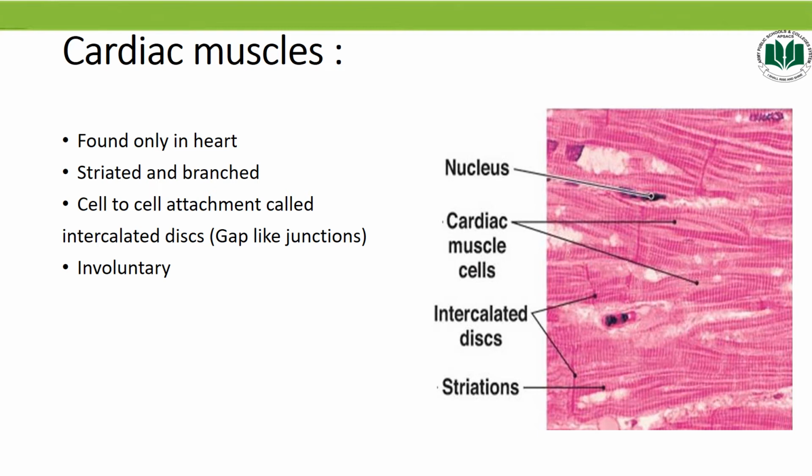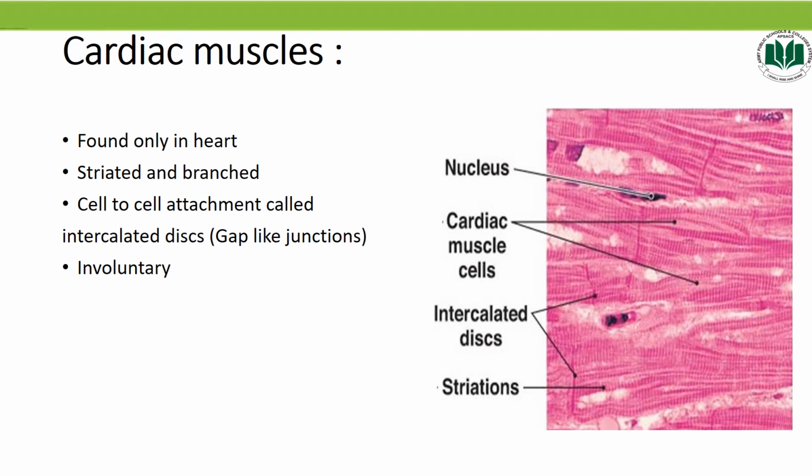The one cell of the cardiac muscle is attached with the other cell by a disc called intercalated disc, which has a gap-like projection or junction that allows action potential to pass from one cell to another cell. Because they contract and relax continuously in a rhythmic pattern, this rhythmic contraction is also called heartbeat.